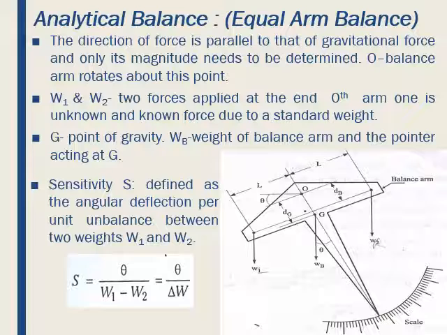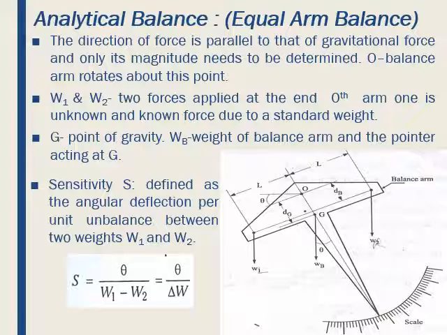In the figure you can observe the different points O, G, and the weights W1, W2, WB, and the distances dB, dG. The distance from the center point to W1 and W2 remains constant.